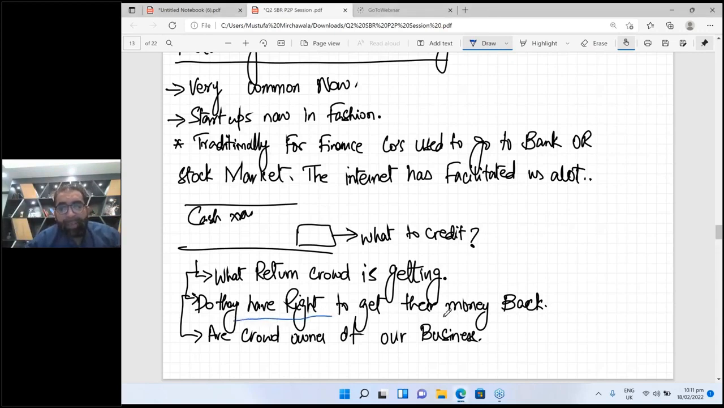Do they have the right to get their money back? If they have the right to get the money back, that means you have a contractual obligation to deliver cash, then it's a liability. Then, are the crowd owners of our business? Yes, sometimes in startups, sometimes you sell your equity stake, sometimes you give an equity stake to another party. Yes, be my partner. So in that case, obviously you have to credit equity.